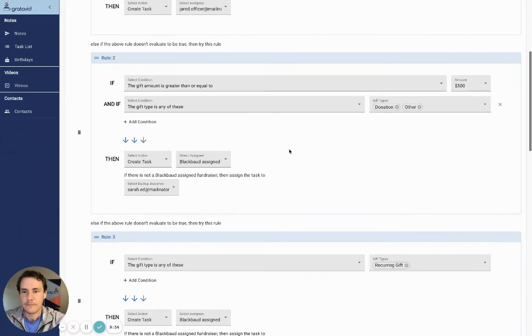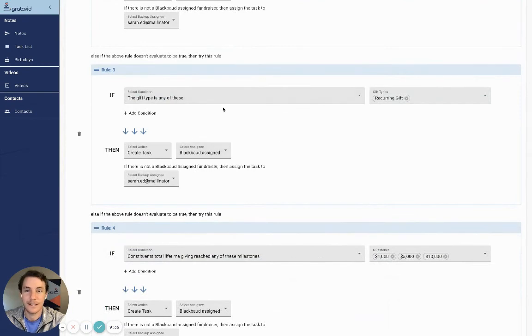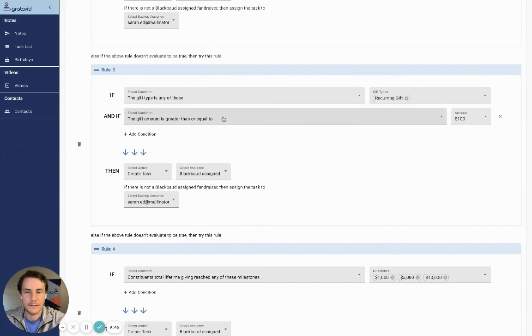Sweet. The next one, this is thanking someone who sets up a recurring gift. So really important, I think, to thank someone once they've set up a recurring gift. If you wanted that gift to be over a certain amount, again, you could stack it right here. So you could say, hey, only thank them for recurring gifts that are set up over $50 or $500, whatever. And you really can stack these as much as you want to. Maybe have a specific campaign. So this is kind of cool.